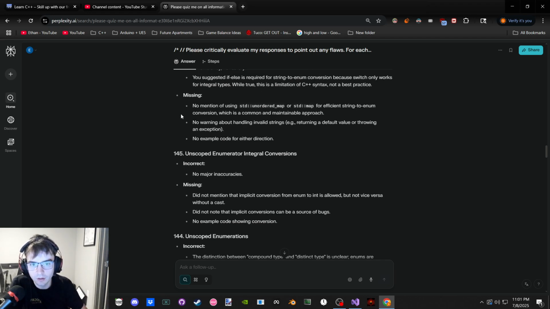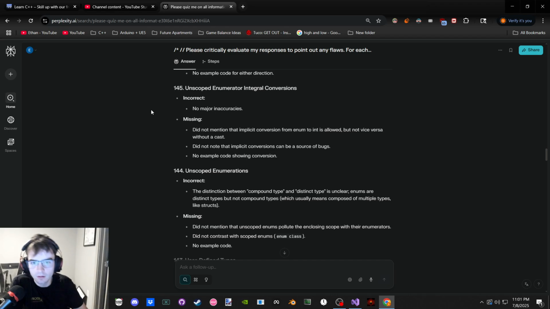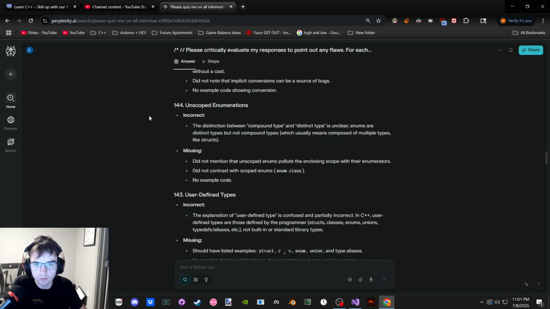Okay, cool. Handling invalid strings. Meaning passing a string that's not valid? Well, yeah, of course you would do that. You would want to have some other... You'd want to do an optional, maybe. You do an optional where you return the template, or an empty option, something like that. Implicit is allowed, but not vice versa with the cast. Oh yeah, true. Implicit can be what? Fucking duh. Example showing code conversion.